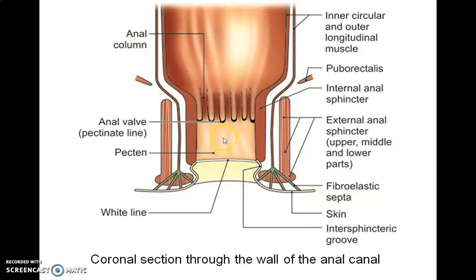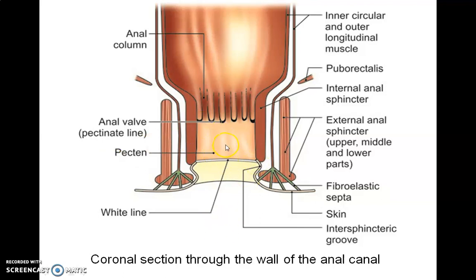The joining of all the anal valves forms the pectinate line. The anal sinus is the vertical recess present between the anal column and the anal valve. Here open the anal tubular glands.